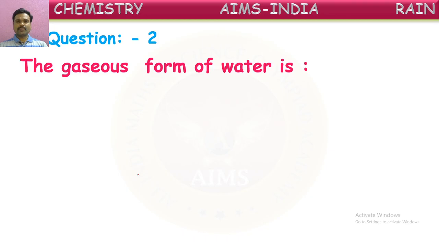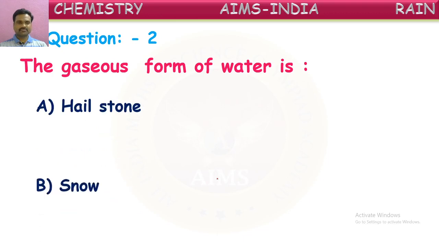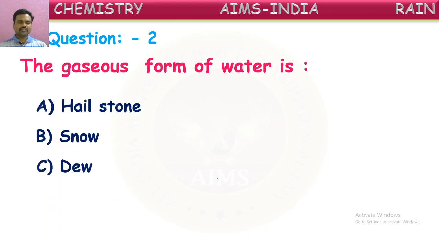The gaseous form of water is, see the options, which is the gaseous form, let us see. Is it hailstone, snow, dew or mist? Which of these is a gaseous form of water? Yes, you can give answers. Try to give the answer, children. Yes, what is that answer?